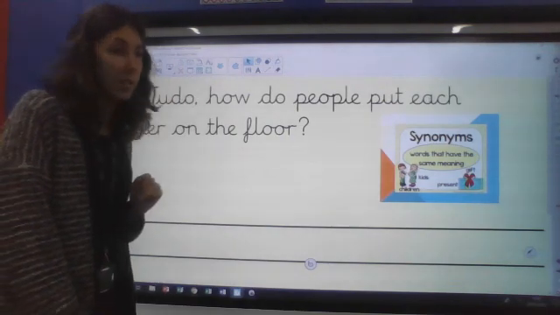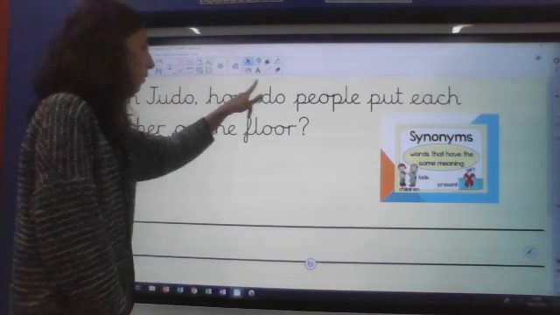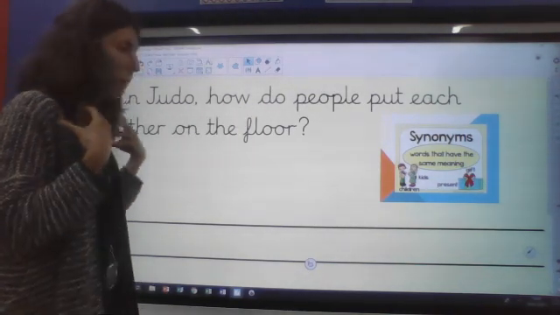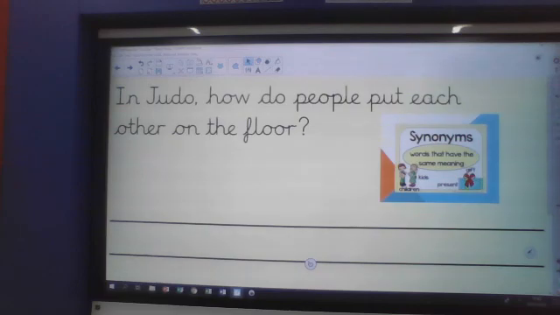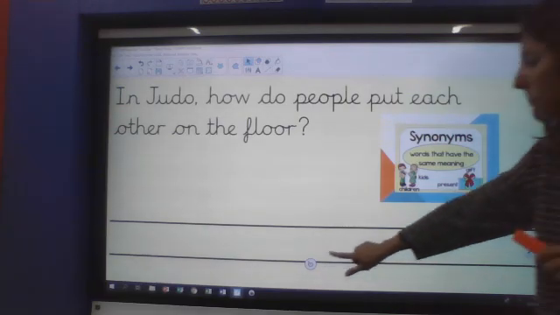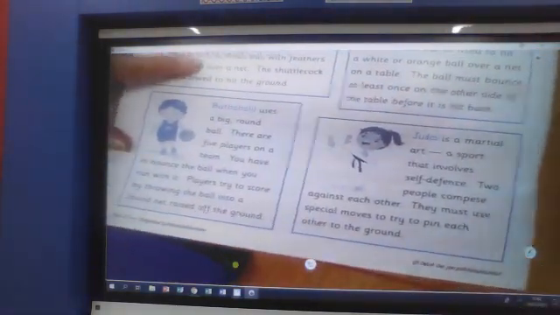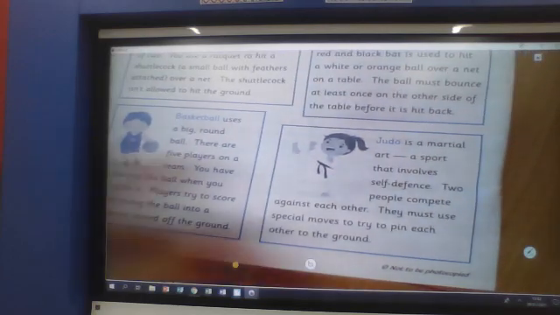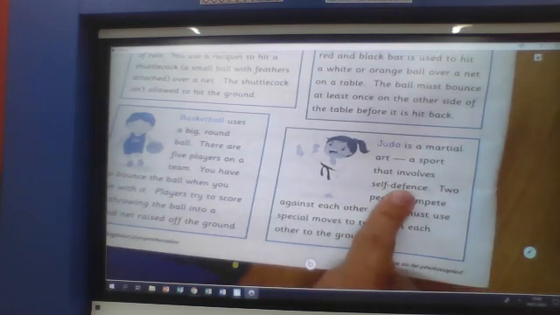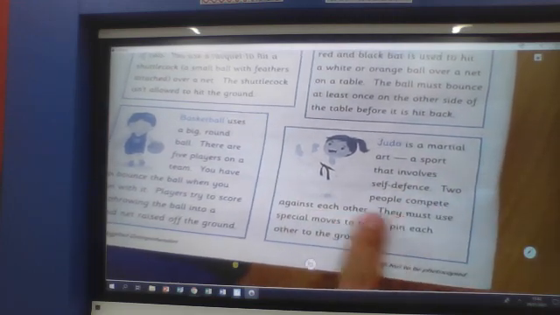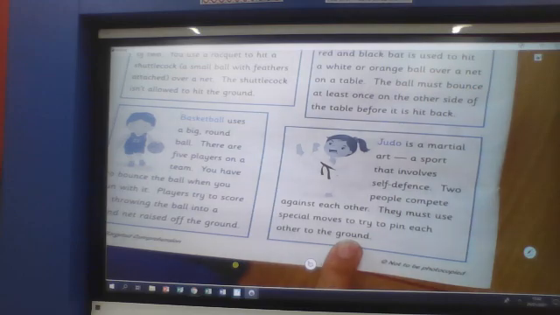Okay, so I'm looking in the judo part. The good part about today's text is that it's split up into the sports. So I'm looking for the judo text and I'm looking for something that tells me about people putting each other on the floor. Let me go back to my text. So here's judo at the bottom. I'm going to read it. It says judo is a martial art, a sport that involves self-defense. Two people compete against each other. They must use special moves to try to pin each other to the ground.